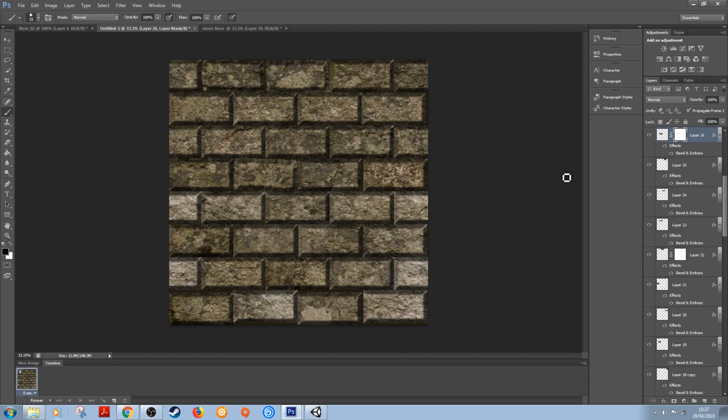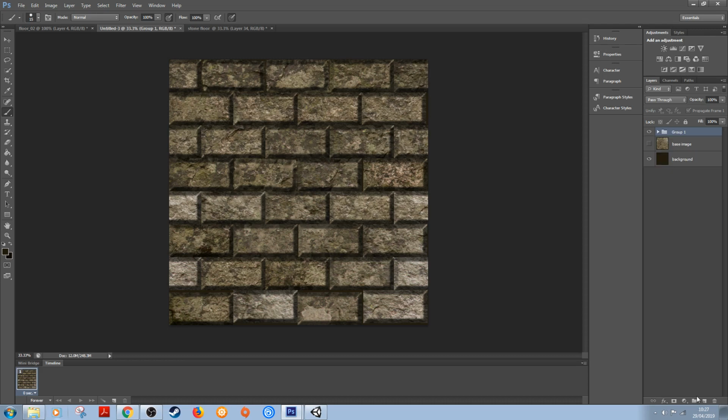So from when that's done, and you're happy with all the bricks and you're happy with the state of everything that's on there, what you'd want to do is select all these individual bricks that we've got, and we're just going to drag and drop them into a group folder. All right, so we've got a group there now, and I'm going to create a copy of this group.